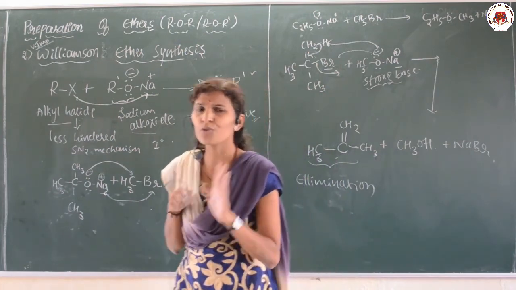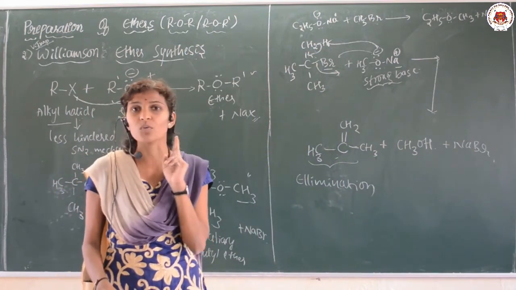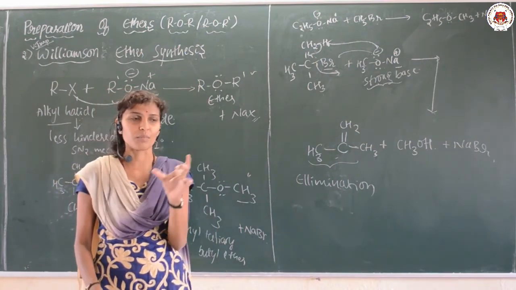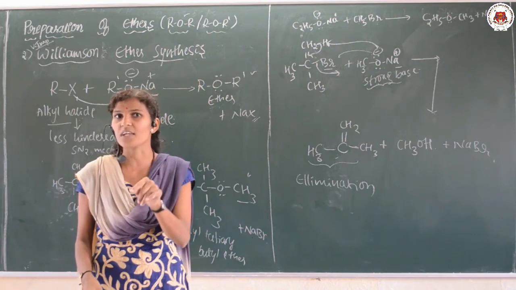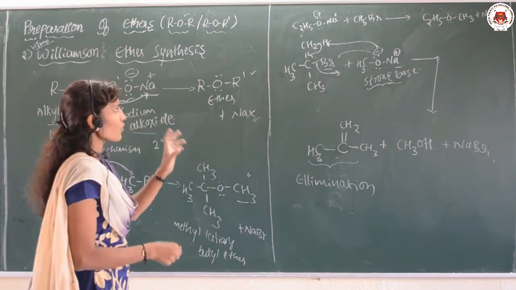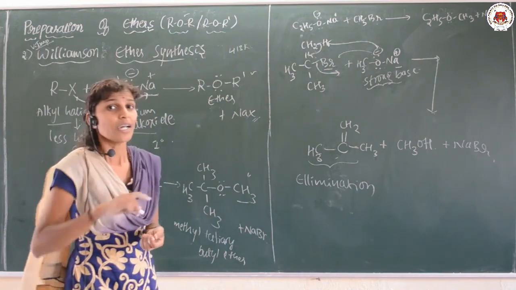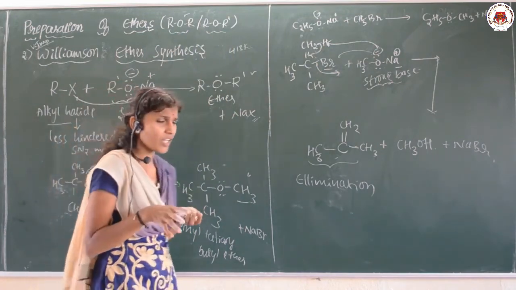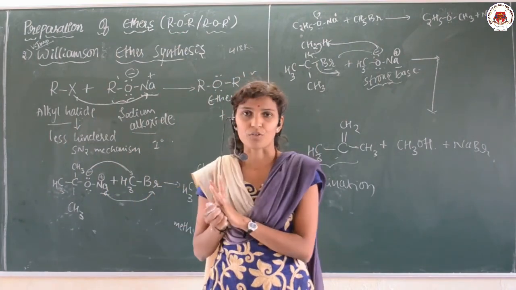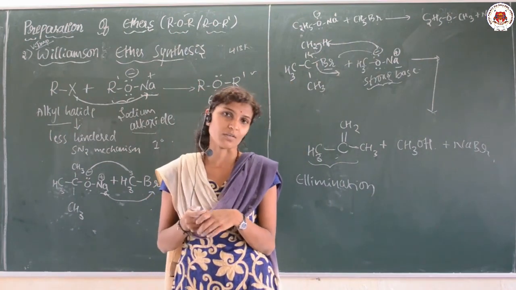So these are the two methods of preparation of ethers. In the first one, it completely depends upon the temperature, and be aware of those numbers: 443 Kelvin for the first one and 413 Kelvin for the second. A small mistake I made there: you can make it 413 Kelvin in the first method. And the second one is a very important method which you can use for the preparation of ethers. Further physical properties we will continue in our next class.